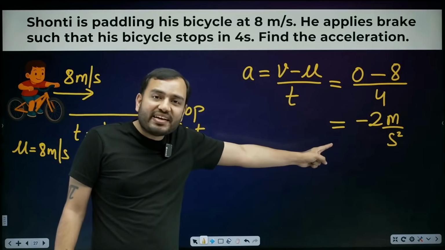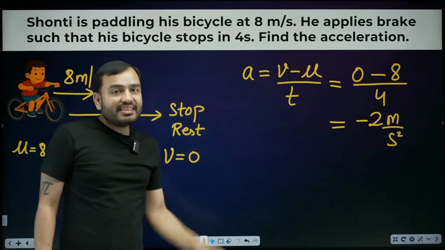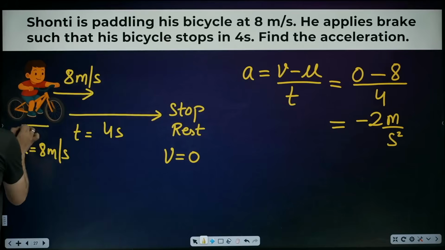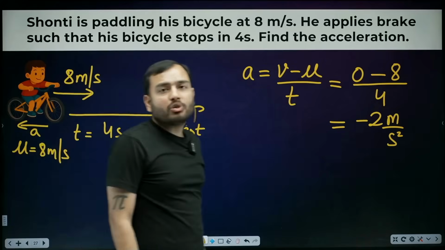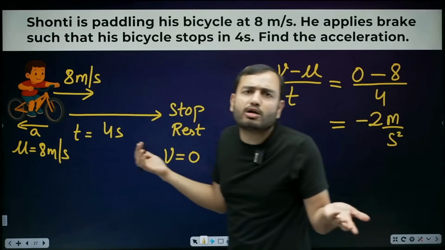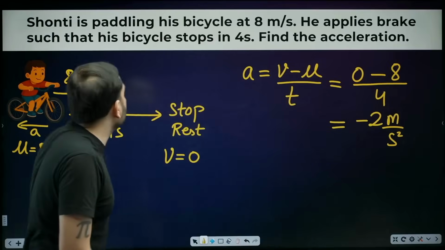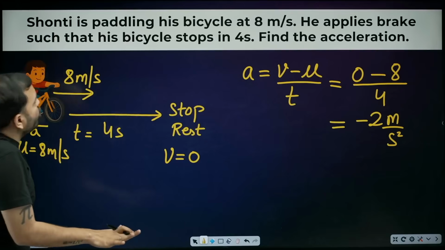Acceleration is negative. Speed decreases until it becomes 0. That means acceleration was applied in the opposite direction to velocity. Velocity was this way and acceleration was applied in the opposite direction. See, acceleration came out negative. I didn't do anything, I just asked a question. I said, how was Shanti moving? 8 meters per second. He applied the brake and stopped.